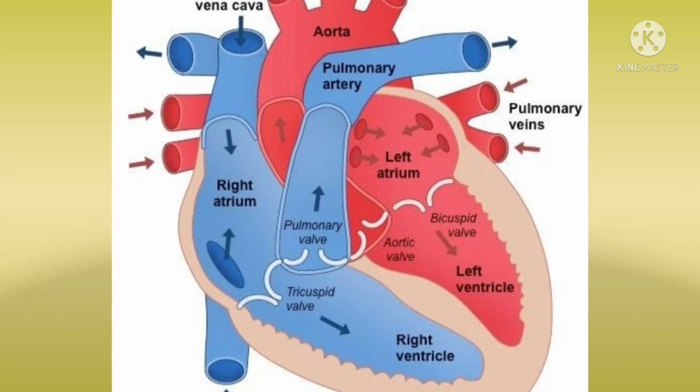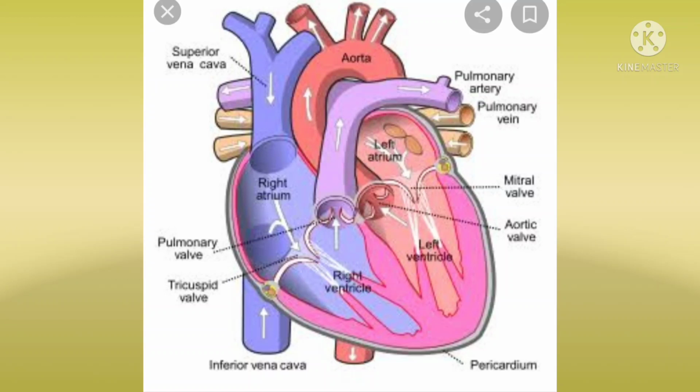Next, bicuspid valve. This is also known as mitral valve. The valve present on the left auriculoventricular septum between the left atrium and left ventricle is referred to as the bicuspid valve.